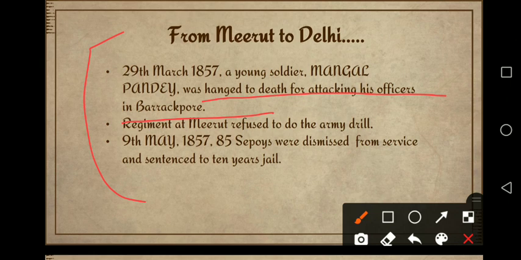So they both got angered. Mangal Pandey was a Brahmin and he refused, saying I am not going to use these cartridges, and he killed his officer. But he was caught by the British and hanged.